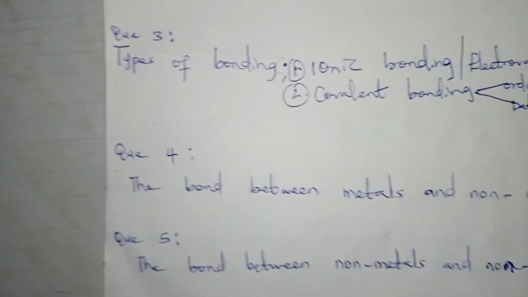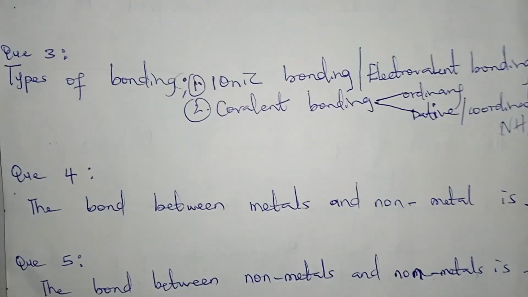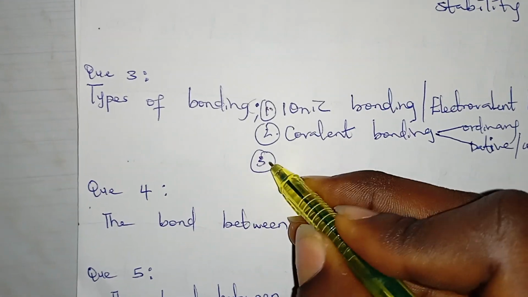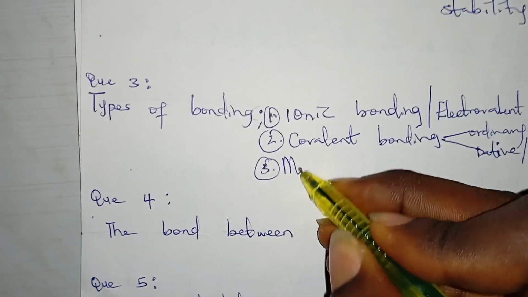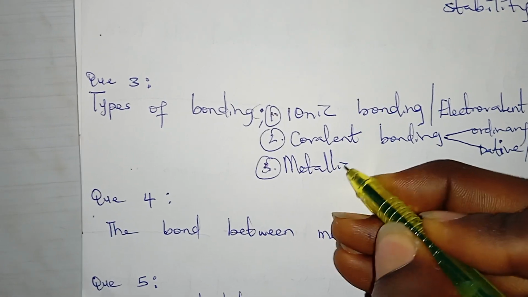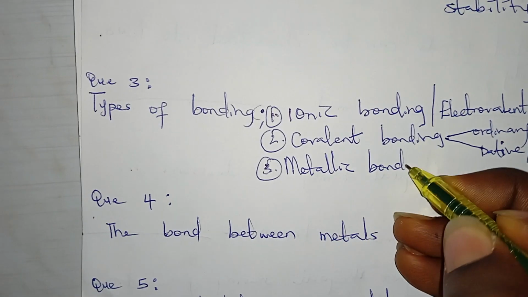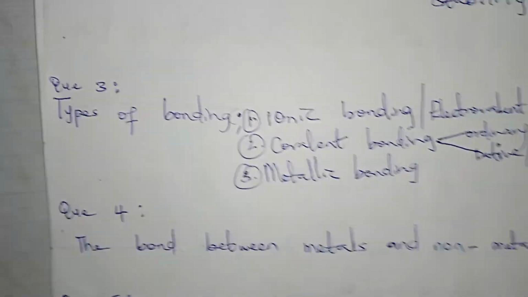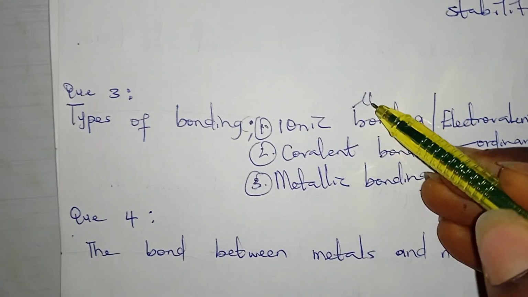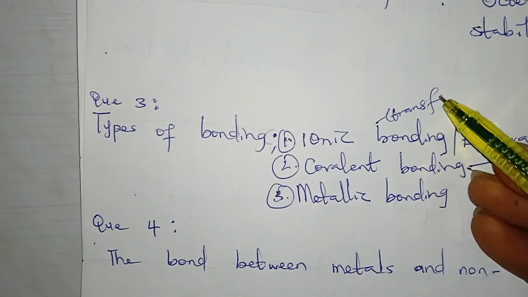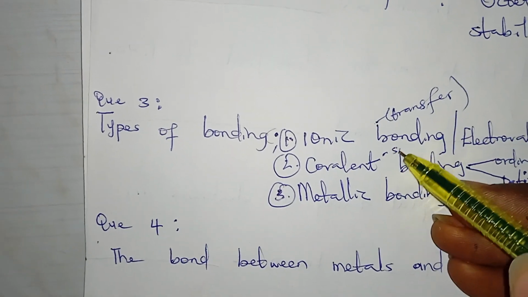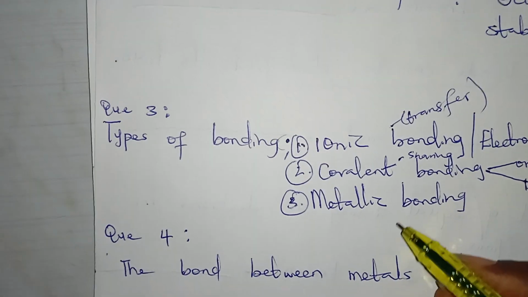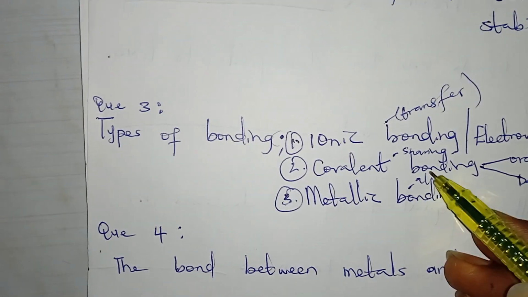Before I move to the fourth question, there is one remaining. The third type of bonding is what we call metallic bonding. Unlike the first two, ionic involves transfer, covalent involves sharing, this one is all about attraction.